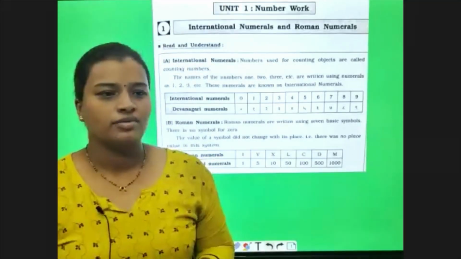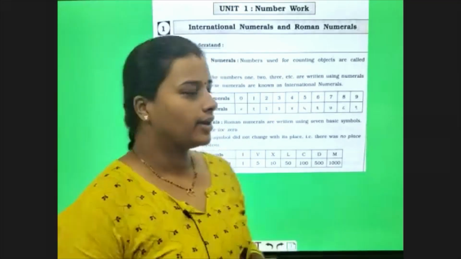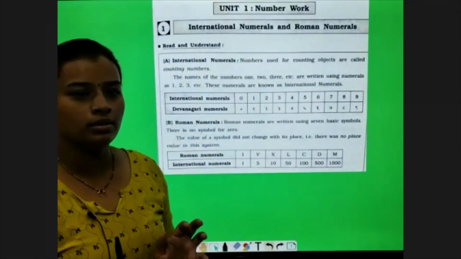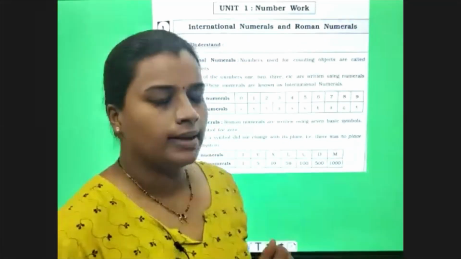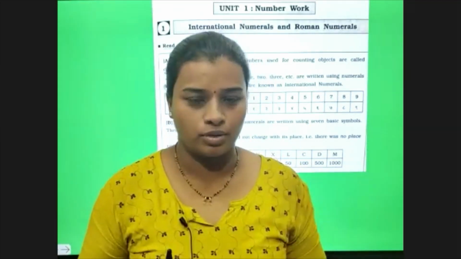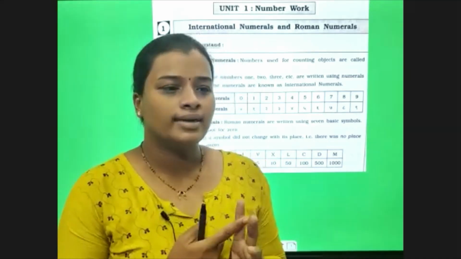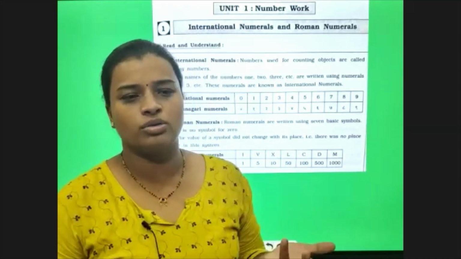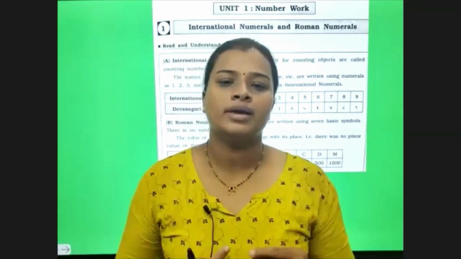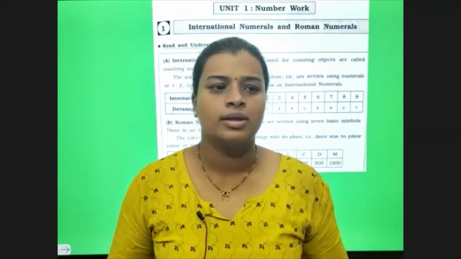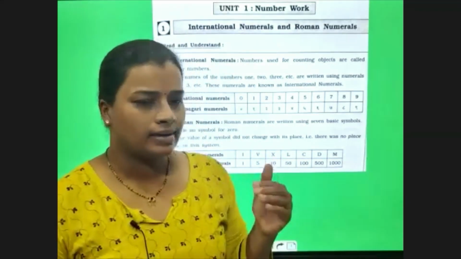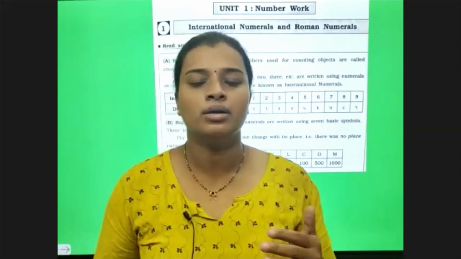We are going to start with the first topic of maths, and that is international numbers and Roman numbers. In this topic, we are going to see three types of number. One is international numbers, that is numerals only. Numbers and numerals, one and the same. Then we are going to see the Devanagari numbers, and finally, we will go to the Roman numbers, and there are some rules regarding Roman numbers.